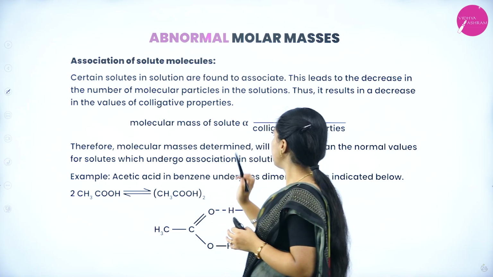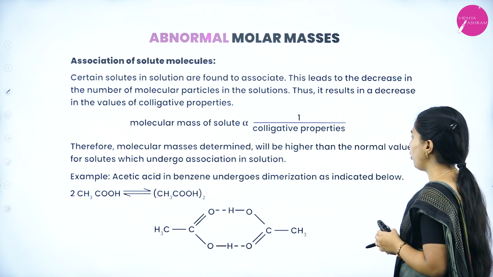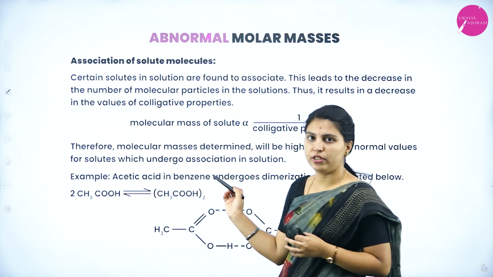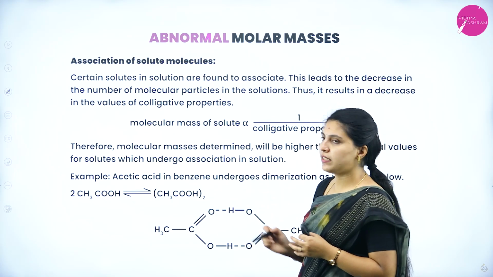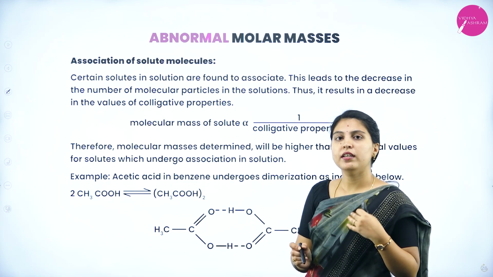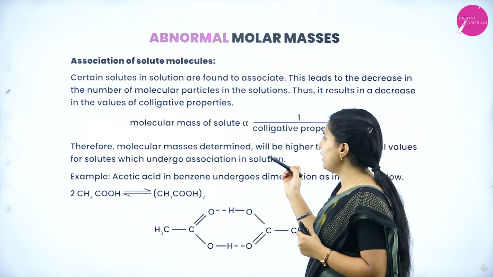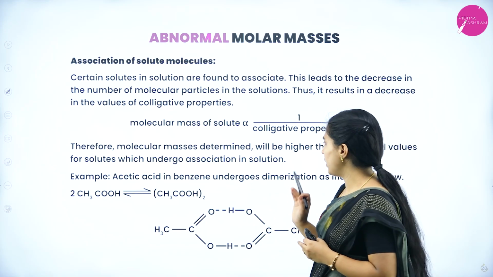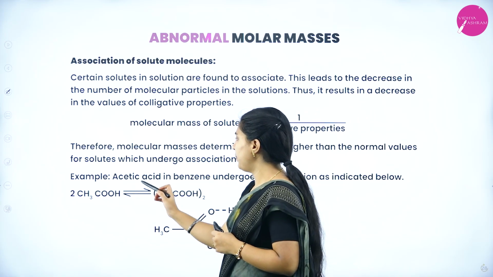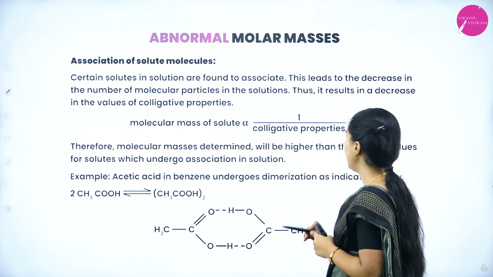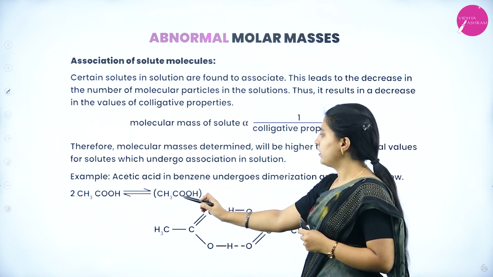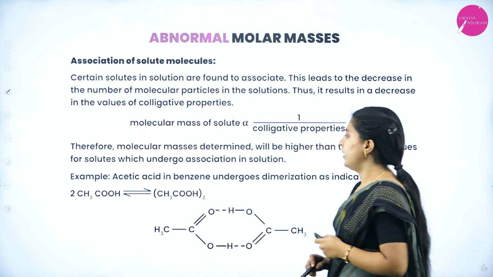Therefore, molecular masses determined will be higher than the normal values for solutes which undergo association in solution. Example, acetic acid in benzene undergoes dimerization as indicated below. See here, molecules are getting dimerized.